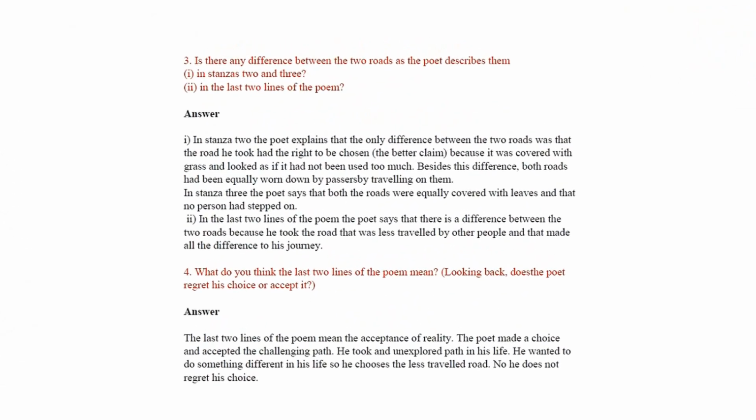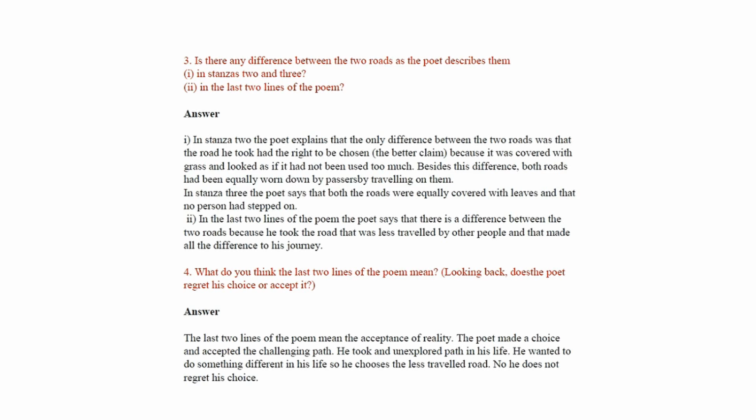3. Is there any difference between the two roads as the poet described them? 1. In stanza 2 and 3. 2. In the last two lines of the poem. Answer. 1. In stanza 2, the poet explains that the only difference between the two roads was that the road he took had the right to be chosen, the better claim, because it was covered with grass and looked as if it had not been used too much. Besides these differences, both roads had been equally worn down by passersby traveling on them.